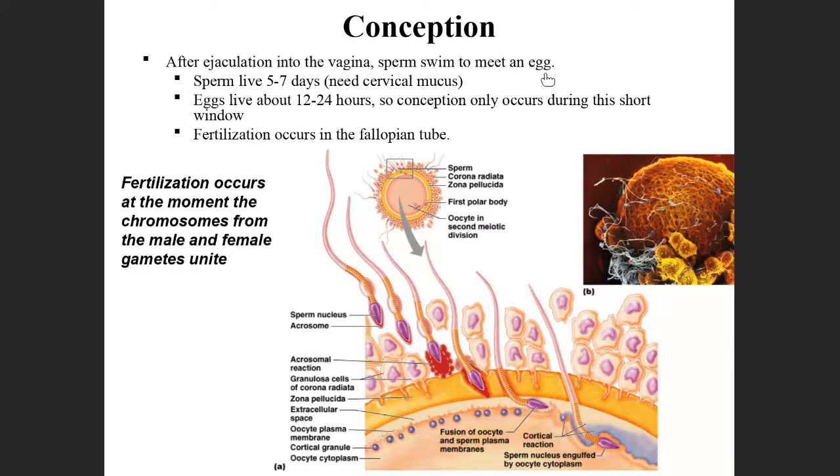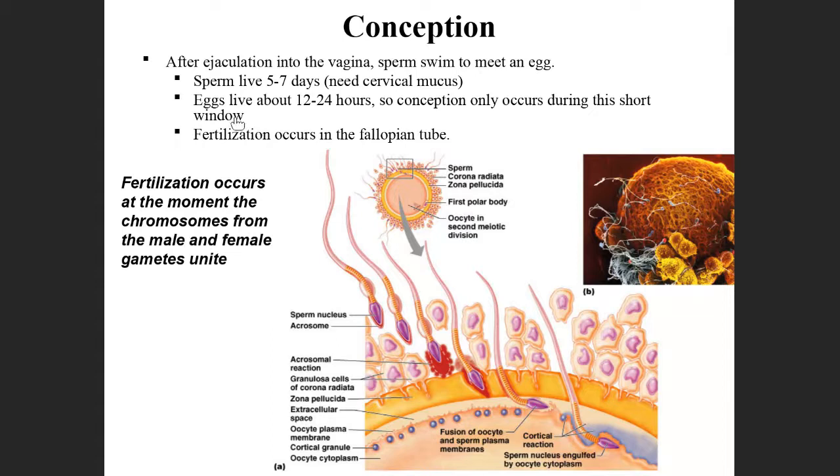Now the basic point you have to remember: what is the lifespan? How many days will the sperm be alive? The sperm will be alive for 5 to 7 days. After 7 days, the sperm will die. This is the life of the sperm.